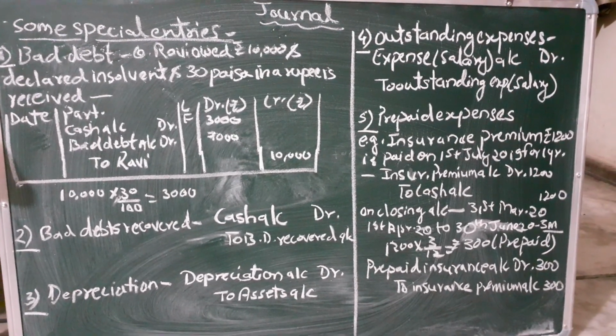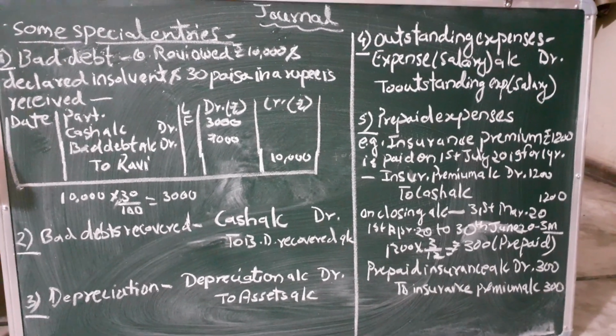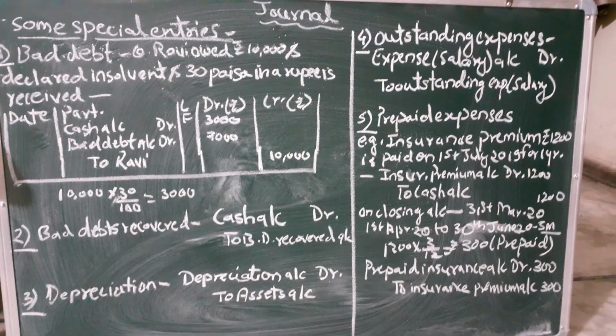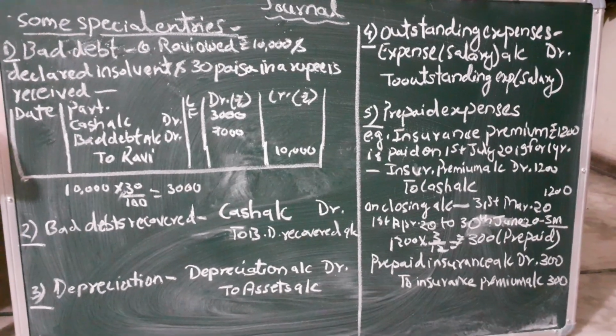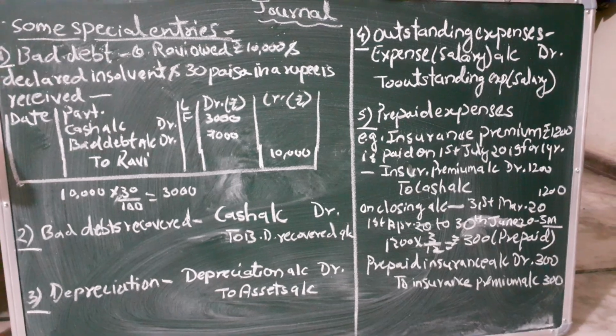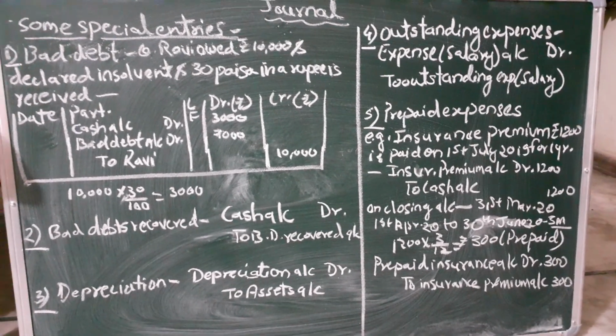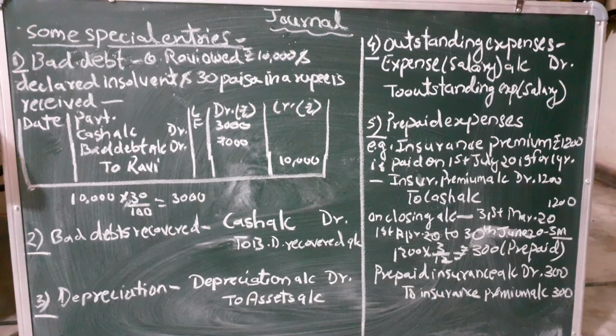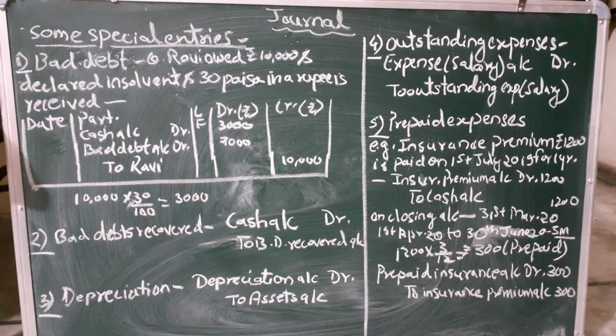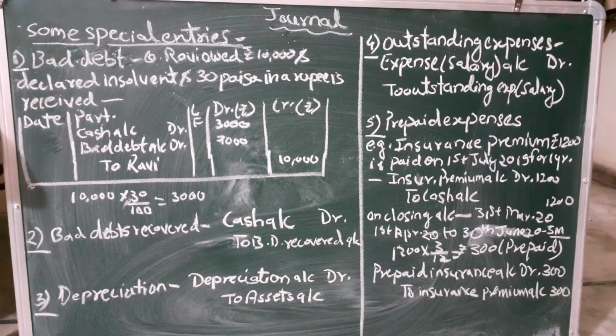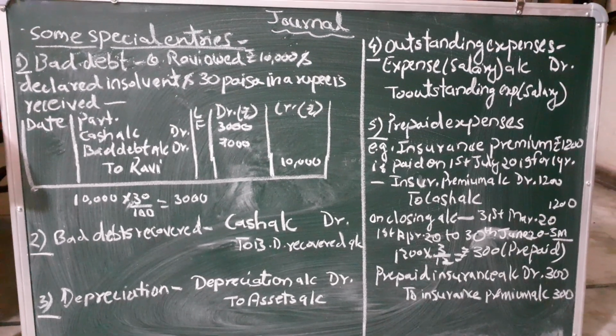Insurance premium account debited, because insurance premium is an expense here, to cash account since cash is going out. 1200. Then on closing of accounts, that means if we are following the financial year, so we are closing our account on 31st March. So on 31st March, what entry will I be passing? 1st April to 30th June.